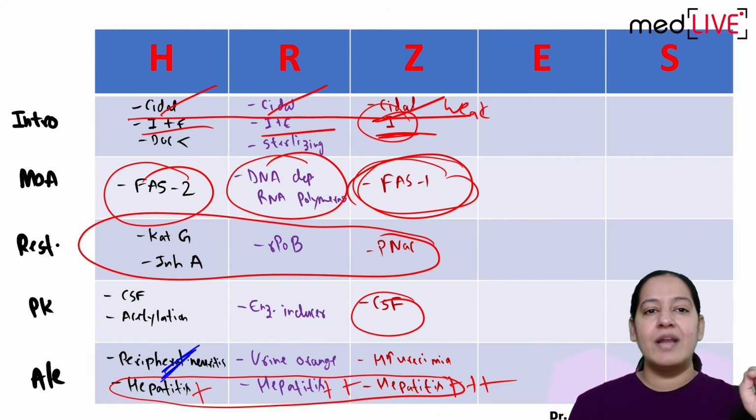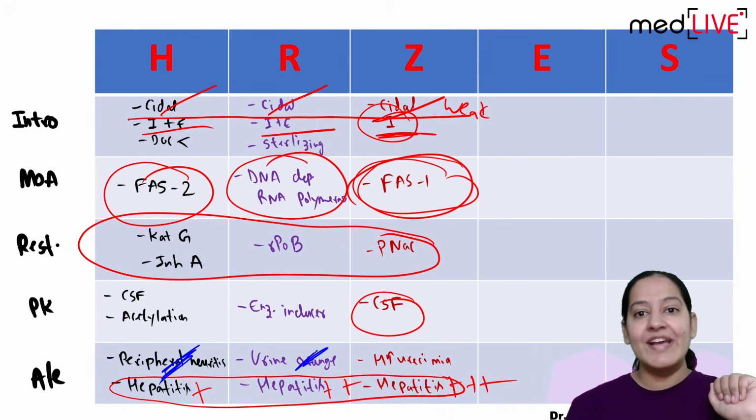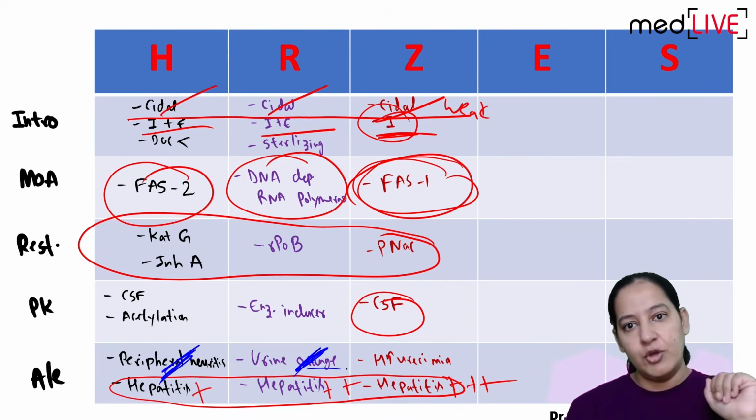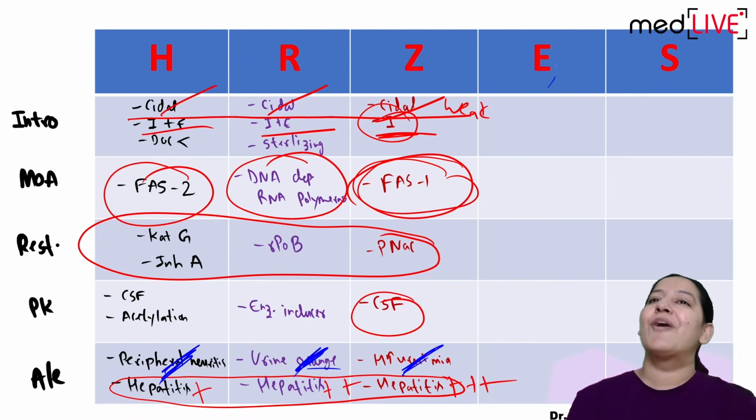So peripheral neuritis is specific for isoniazid. Orange color urine is specific for rifampicin. Urine, tears, everything. And hyperuricemia or gout is specific for pyrazinamide. Please learn it. Coming on the fourth drug.